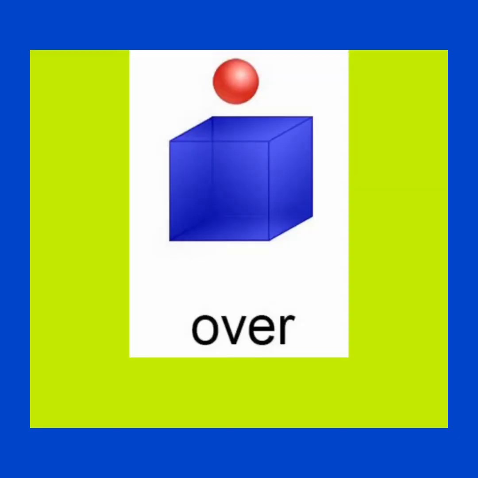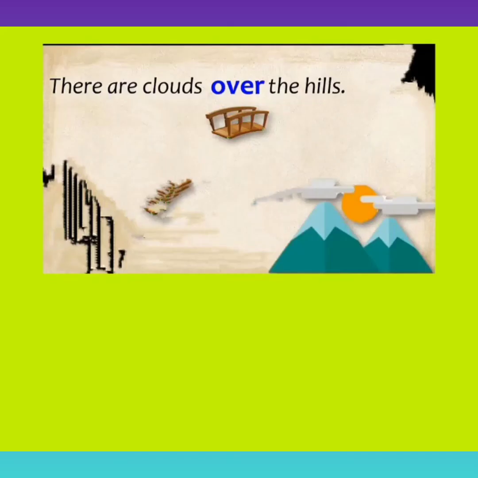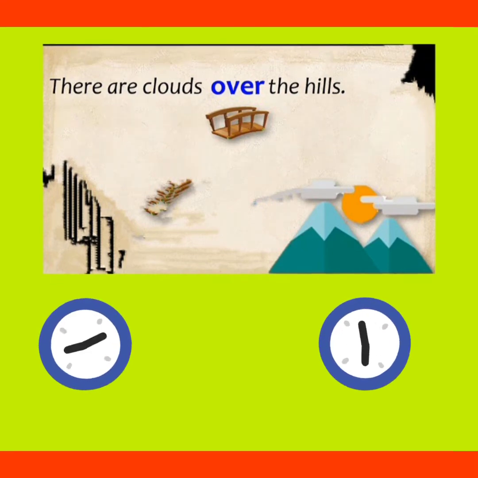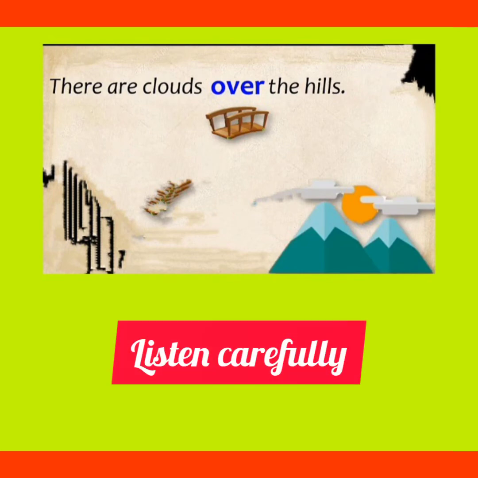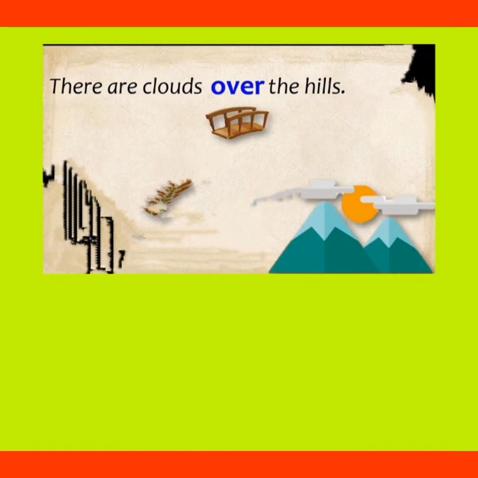Our next preposition is over. It means a position between on and above, but it is not touching any surface. Let's see the example. There are clouds over the hills. Clouds कहाँ पर हैं? Hills के ऊपर. In this sentence, the clouds don't touch the surface of the hills. They are in a position between on and above.